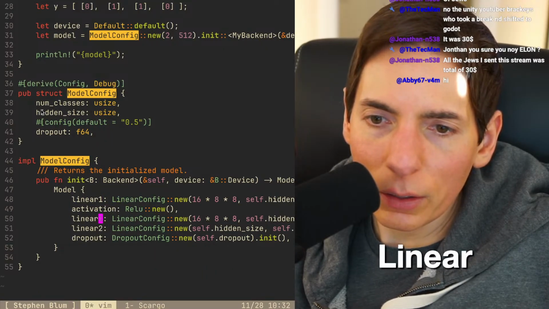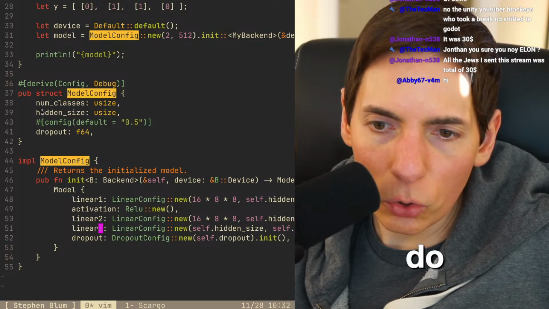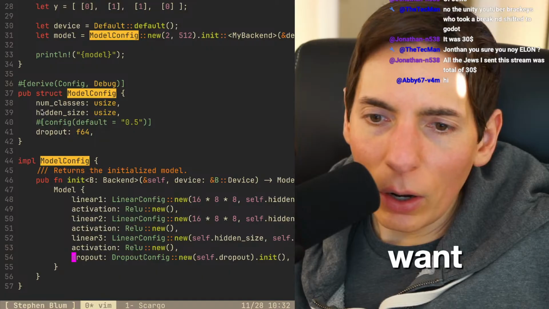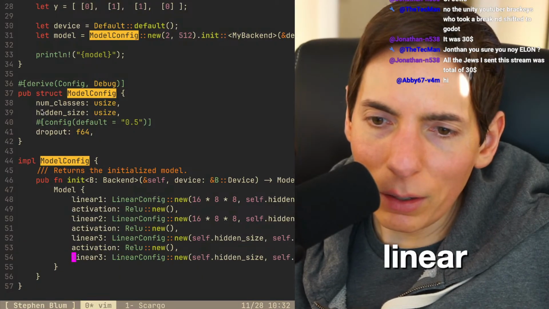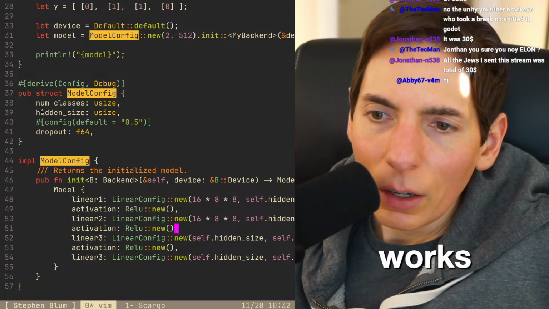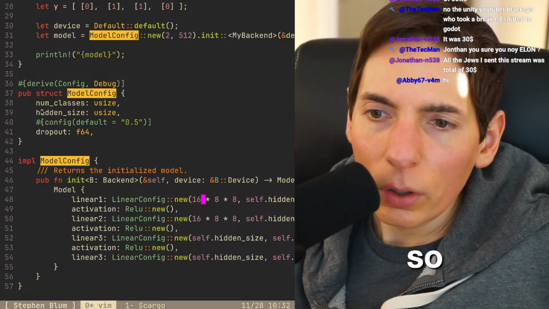Linear 1 and then activation, and we'll do linear 2 and then linear 3. We'll do some, and then we want, can we do linear 4 maybe? Or I don't know. I'm not used to this. I don't know how this works. All right, so we're gonna figure this out.